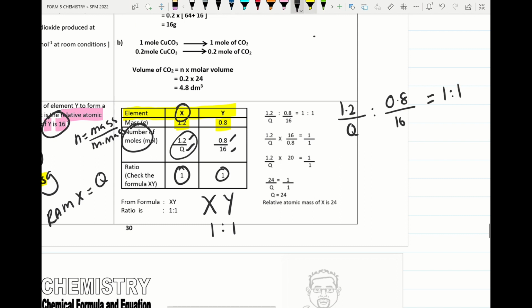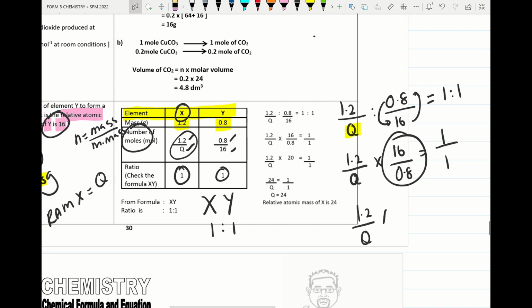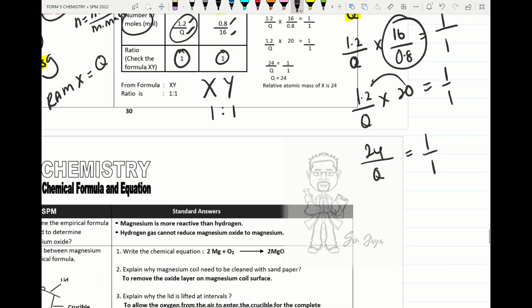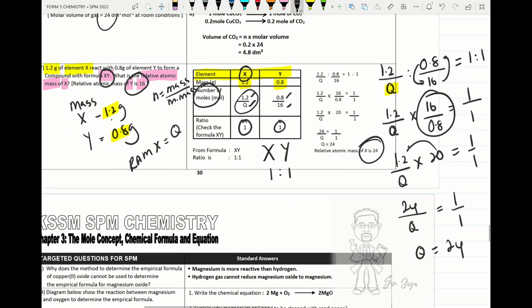Then from here we try to settle and find Q, then that will be the answer. So 1.2 over Q, I bring this one up, bring this one down, so 16 over 0.8 will be 1 over 1. So 1.2 over Q, I settle this, it will be 24 over 1. Next I times this 24, divided by Q, so 1 over 1. So I find Q, and Q will be 24. The answer is given. Try to do more practice on this part.